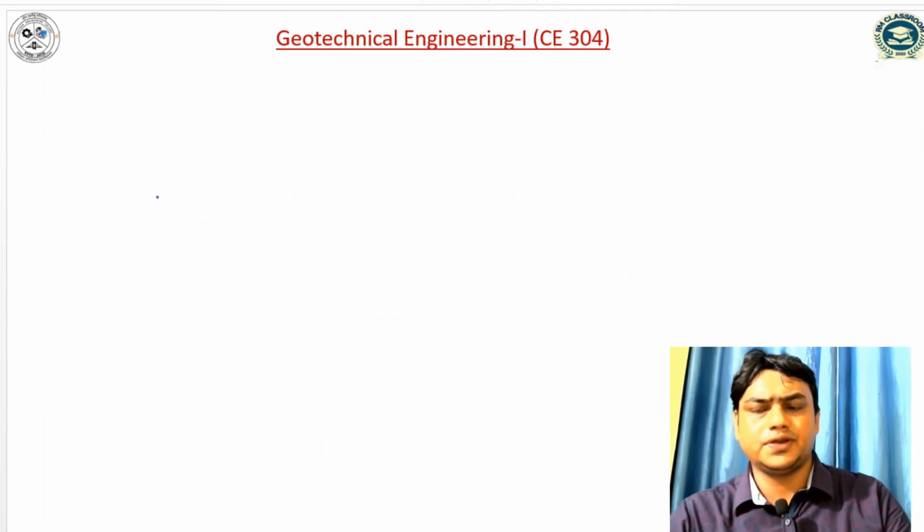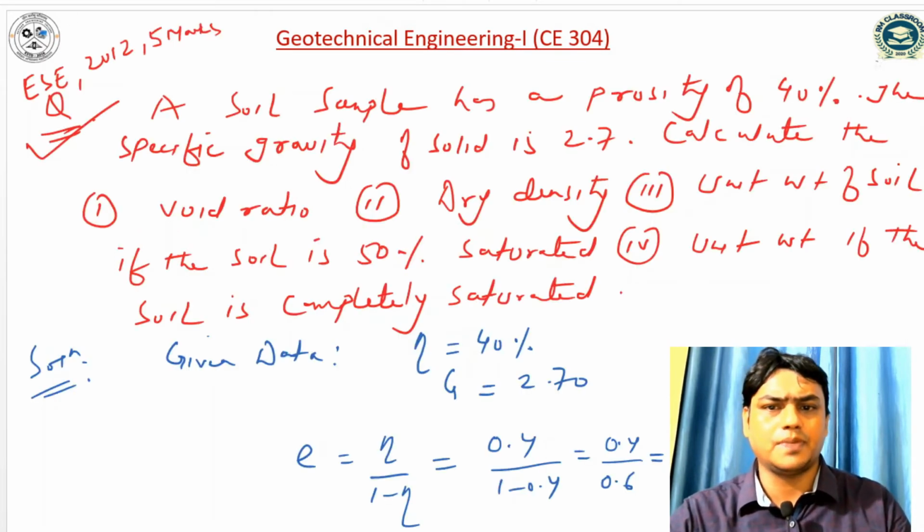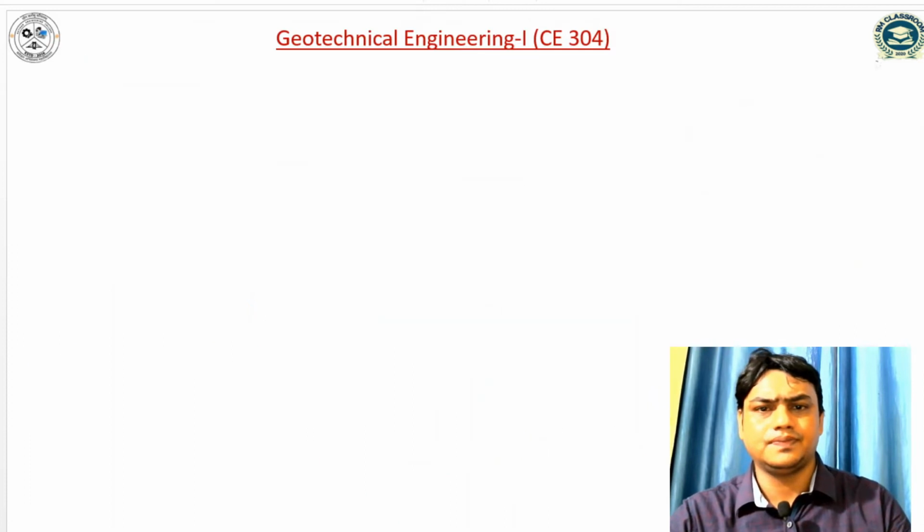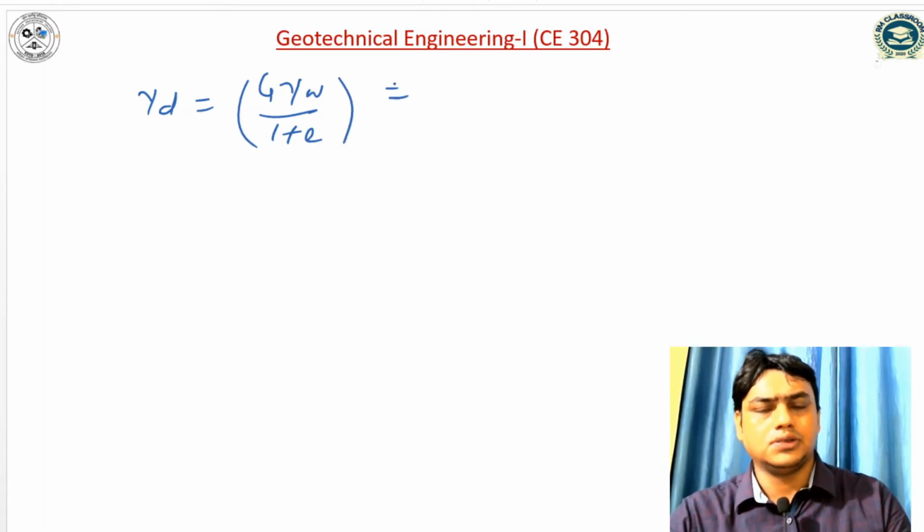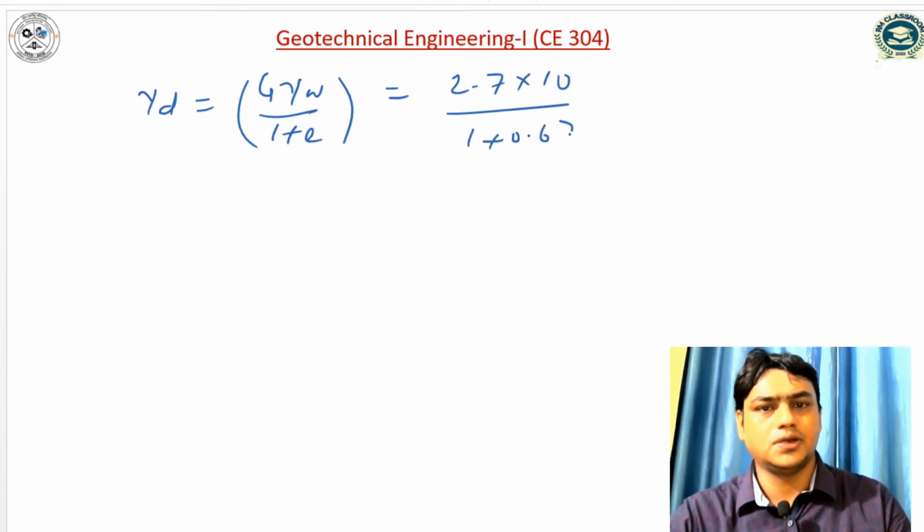Once we have computed the void ratio, in the second part we have to compute dry density. So dry density can be computed as G gamma w divided by 1 plus e. G is 2.7, unit weight of water I have taken 10, divided by 1 plus 0.67.